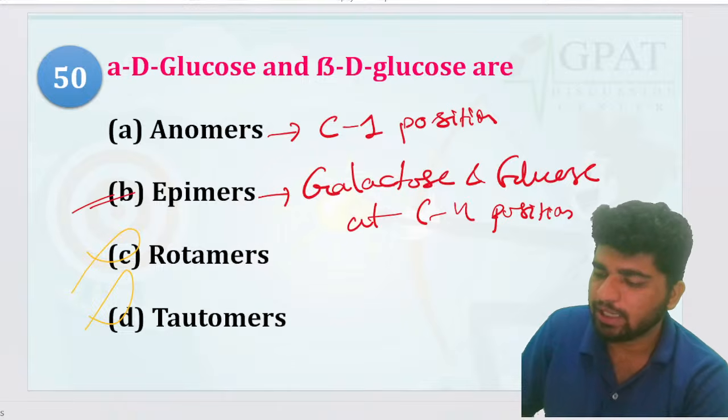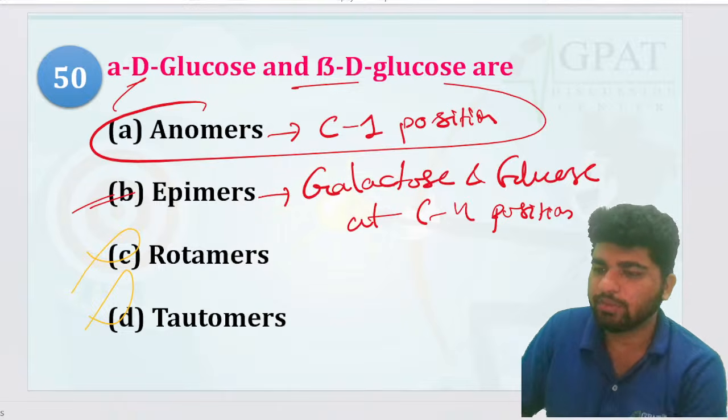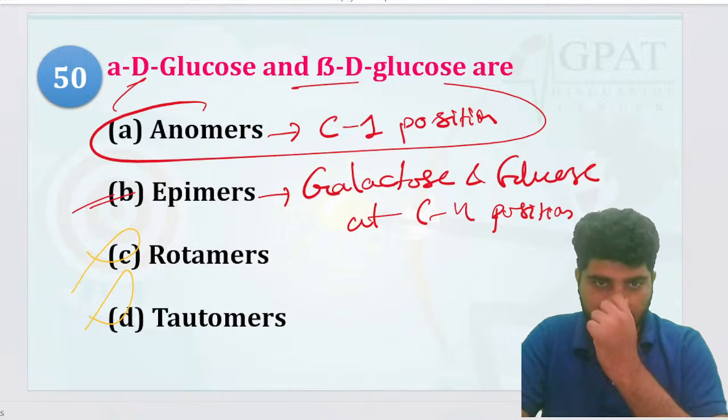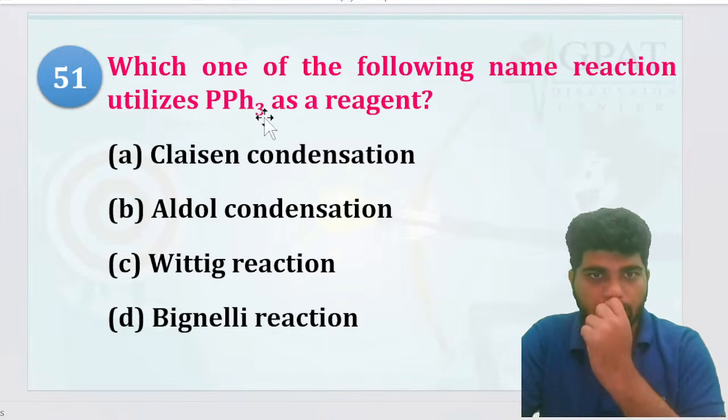That's your epimers. And anomers are your alpha D glucose and beta D glucose. That's right. Very good. Okay.